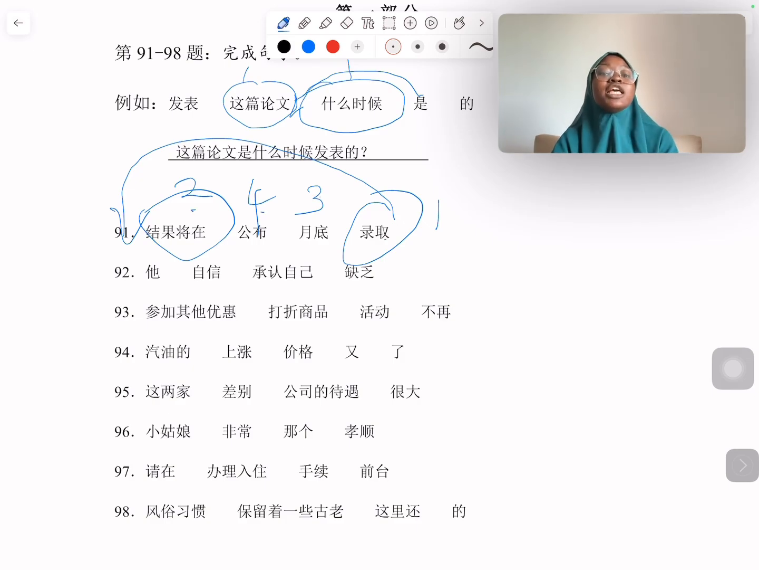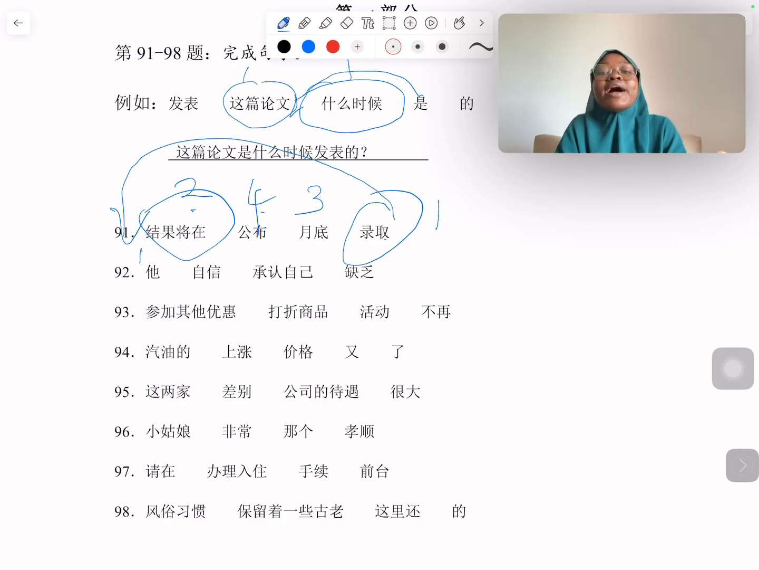Now let's move to number 92. For number 92, what we have is 他自信承认自己缺乏. Here we don't have time. What we have is 他, which is most probably our subject and the first word. So 他 is our first word. 他自信承认自己缺乏. Let's look at the meaning of those words. 自信 is confidence. 承认自己 means admit oneself.